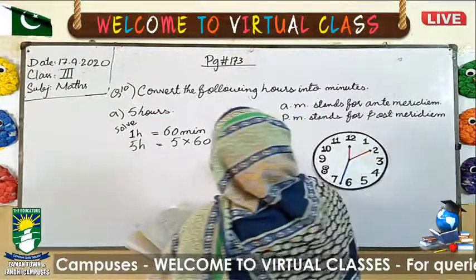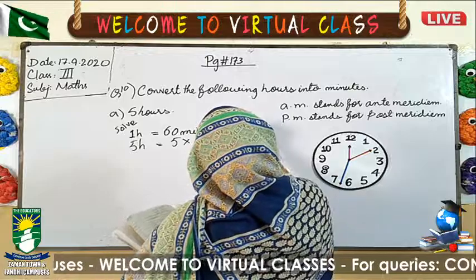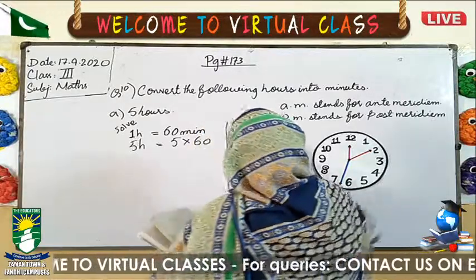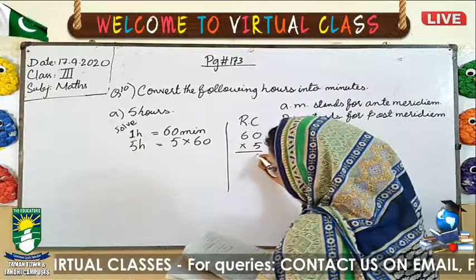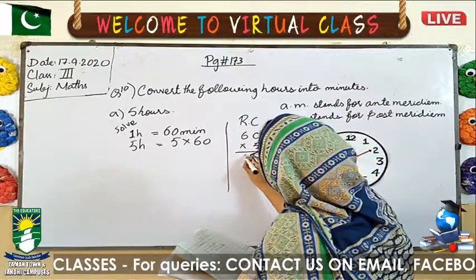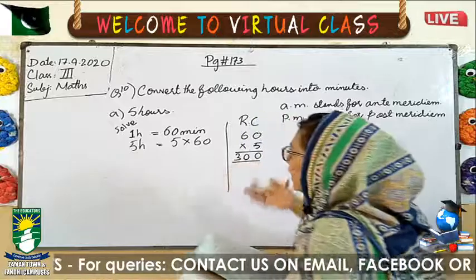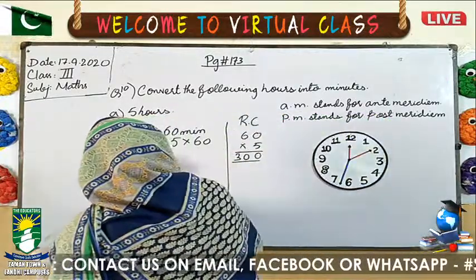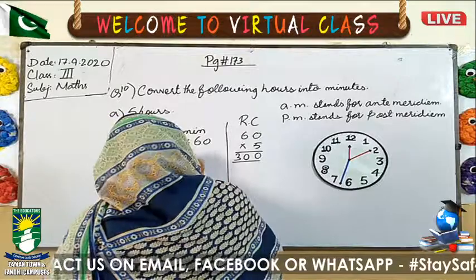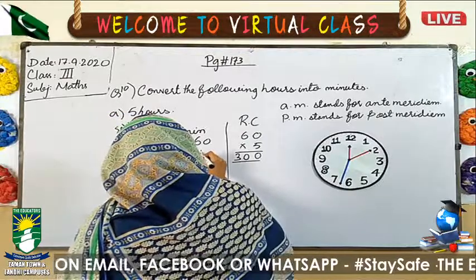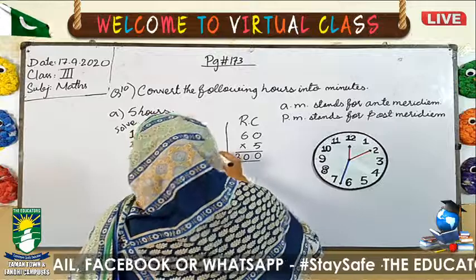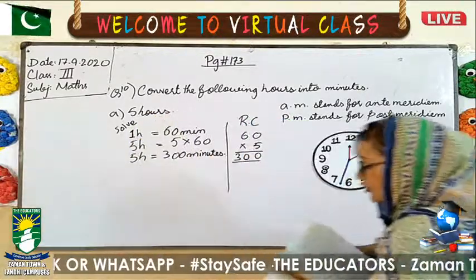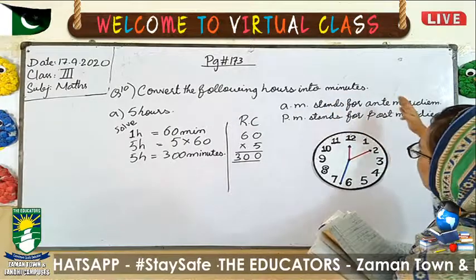Now, roughly you can do this multiplication at the corner of your copy or any rough column you can make. 5 into 0 is 0. 5 into 6 is 30. So how many minutes? 300 minutes. So in 5 hours, we will simply write over here 300 minutes. Okay. Now, after the conversion, the question says convert the following hours into minutes.